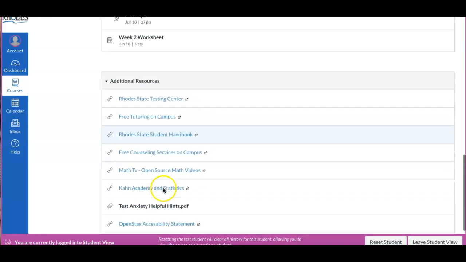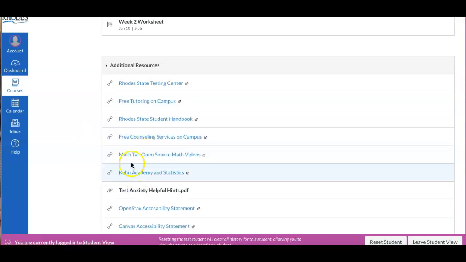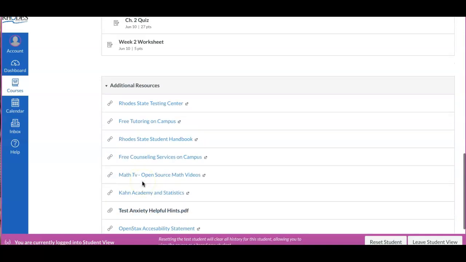At the very bottom, there are some additional resources and links for you. The testing center, the tutoring on campus. Unfortunately, I do not think that's available this summer, although there is e-tutoring, so you can click on that. Here are some other resources if you're looking for something: Math TV, Khan Academy, test anxiety tips, and then this is accessibility for OpenStax and the Canvas accessibility.